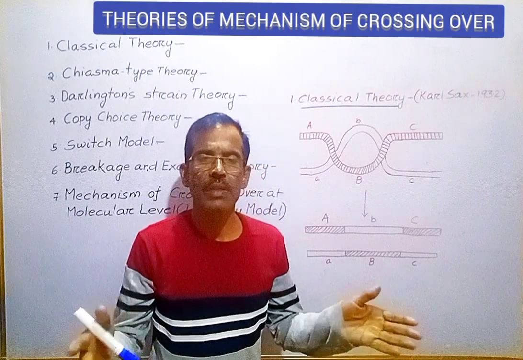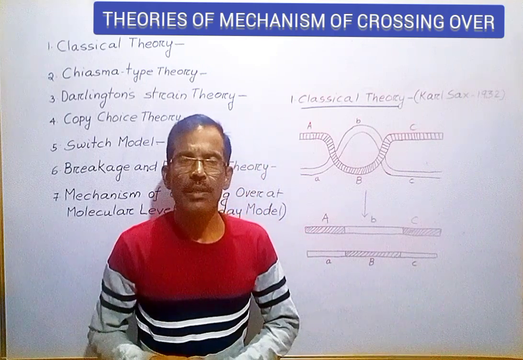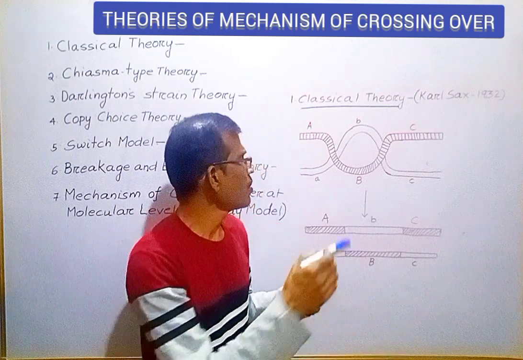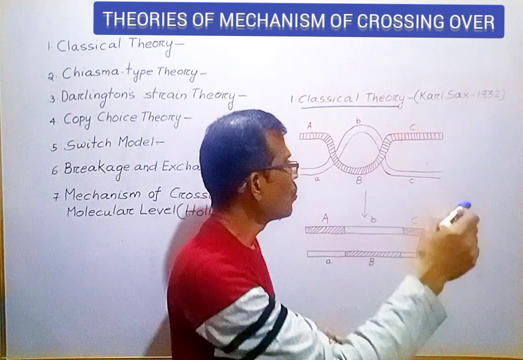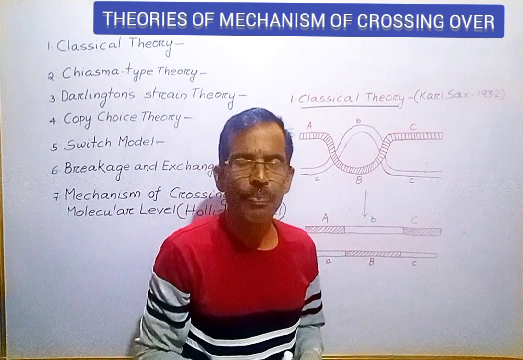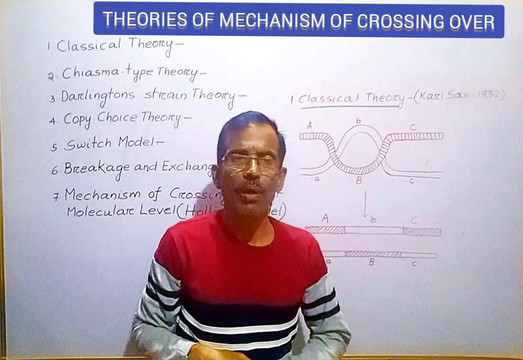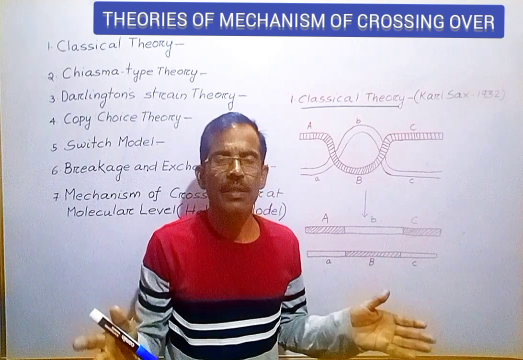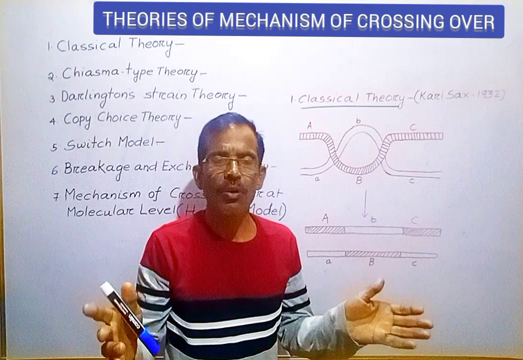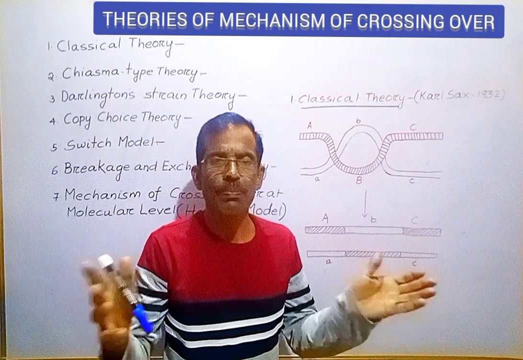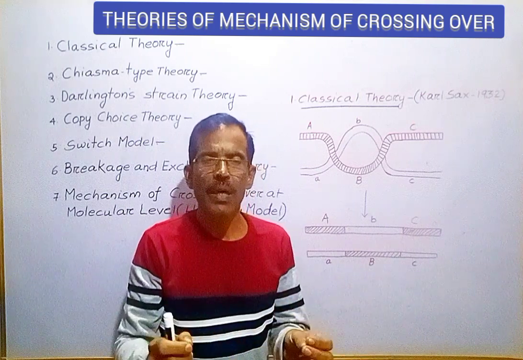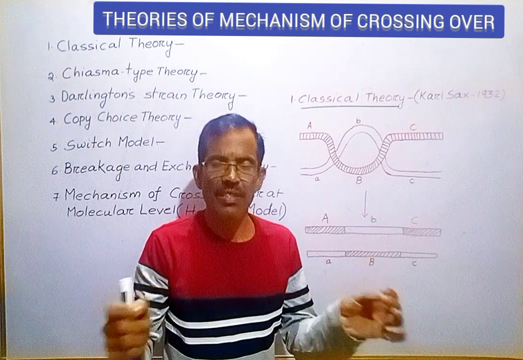Friends, today we shall discuss various theories that explain the mechanism of crossing over. One of the theories is the classical theory, which was proposed by Carl Sachs in 1932. According to this theory, formation of chiasmata precedes the act of genetic crossing over. That means, first of all, formation of chiasmata takes place, then it is followed by crossing over. So, chiasmata are the cause but not the result.